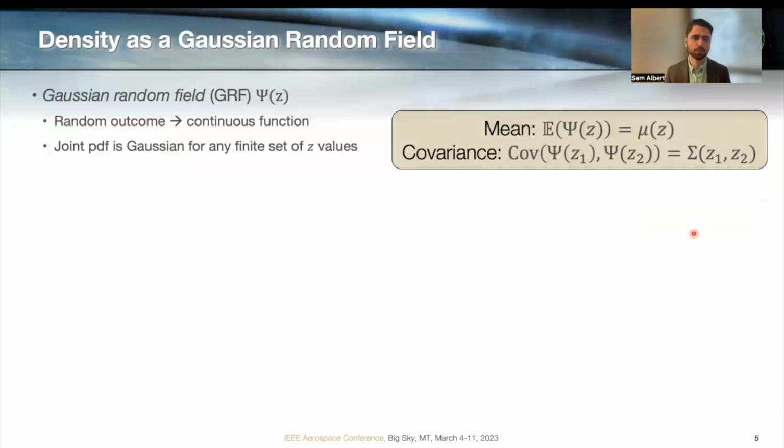So to do this, we're going to model density as a Gaussian random field. A random field maps some random outcome to a continuous function across space. And a Gaussian random field is a random field for which the joint PDF for any finite set of values in the domain Z is Gaussian. And so this is fully defined by its mean and covariance functions, as shown here.